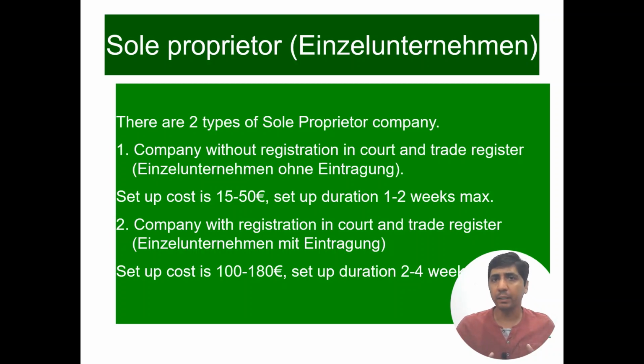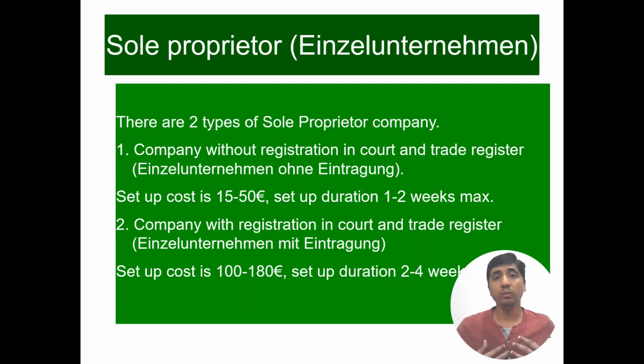From the liability perspective, there is no difference between these two subcategories. As soon as we decide to register as a sole proprietor or Einzelunternehmen, we are mentally preparing ourselves to have unlimited liabilities for the debts and obligations that arise with our company. The only difference is the name.